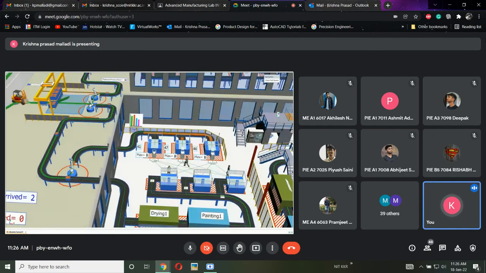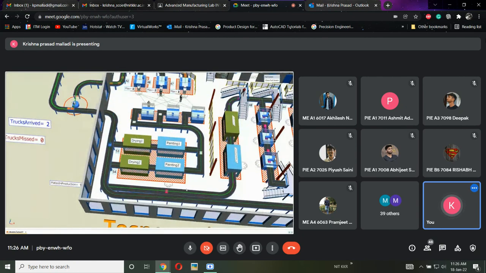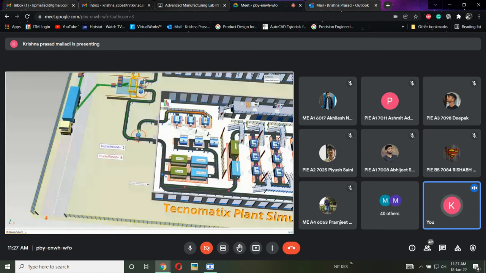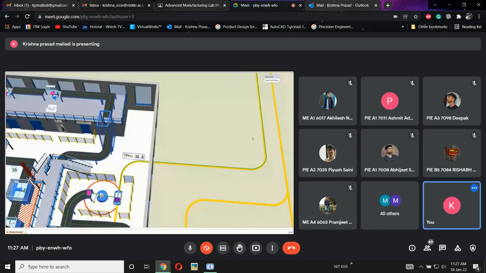See here, for every machine there will be a small thin line, and finally from this conveyor there will be a thick line, which means the material movement is more here. Same with this one. Even at the end, the material is coming here and will be deviating. Here the AGV is picking the material and carrying it to the next station. And finally the material is also coming here. A lot of material will be entering into ASR. So Sankey diagrams are nothing but material flow, how the material will flow.